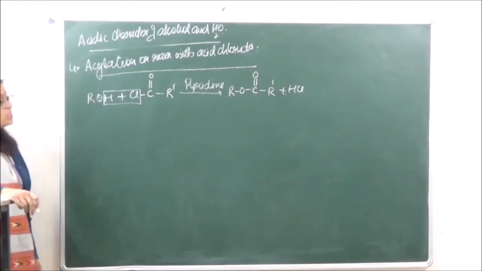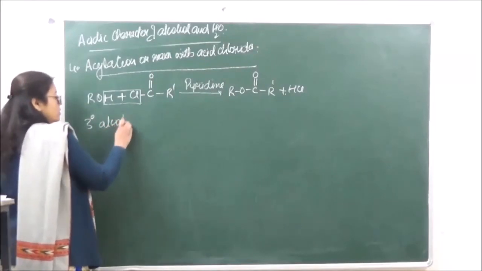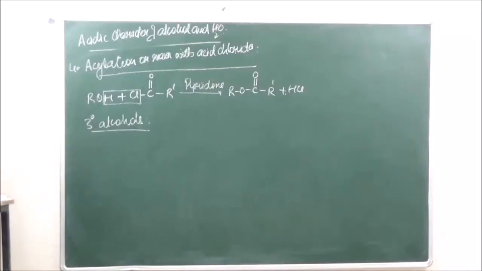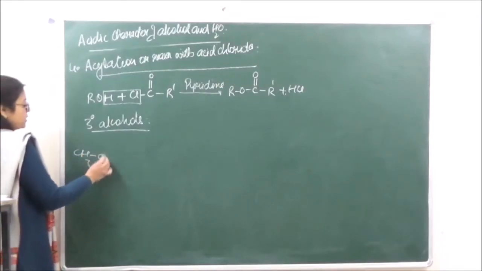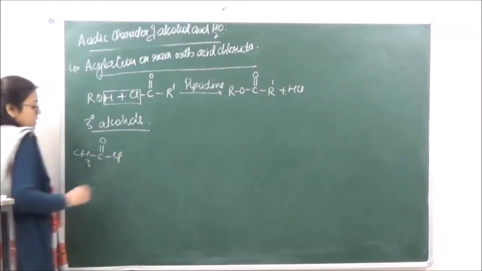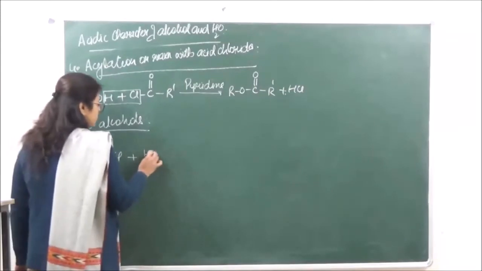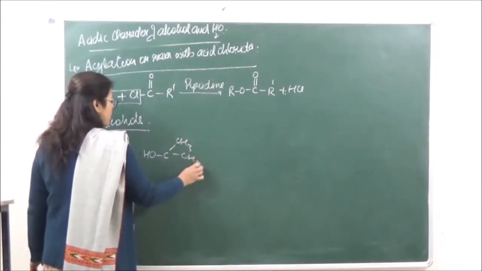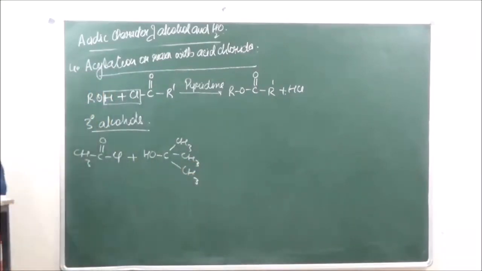So let's do this reaction with 3-degree alcohols. When we are doing this reaction with 3-degree alcohols, we are taking over here ethanoyl chloride, CH3COCl plus a compound with CH3 groups, right?